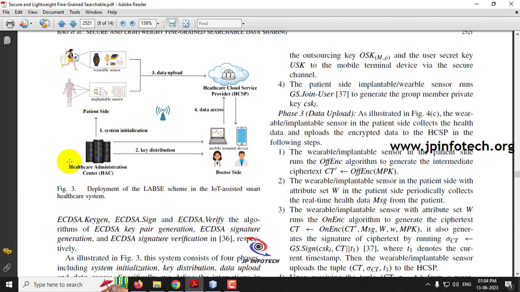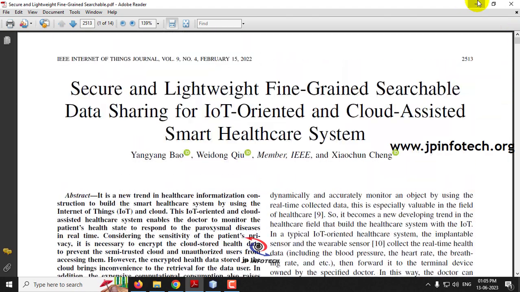The first thing is the healthcare administration center. HAC is the important entity which approves the patient or the doctor by giving the keys. The key distribution and system initiation are done first, and then the patient will upload the data to the cloud service provider. If the doctor wants the data, they will search the data, and based on the data access, the cloud service provider provides the required data to the doctor side. And this is the system architecture. Now let us see the execution of the project.